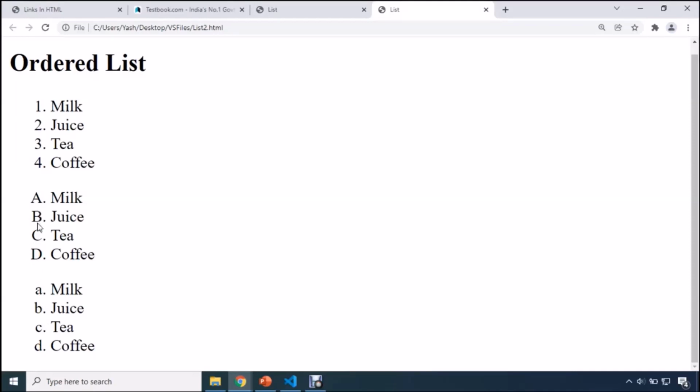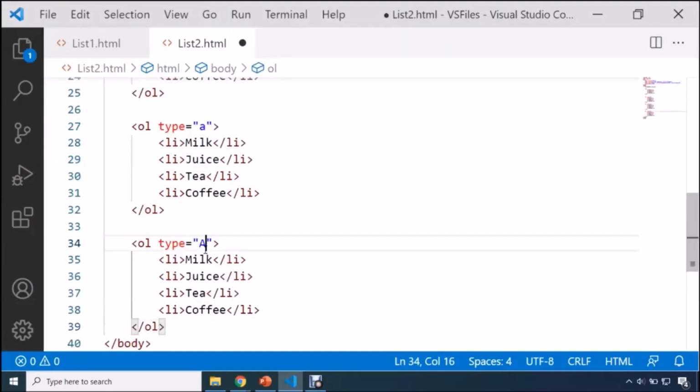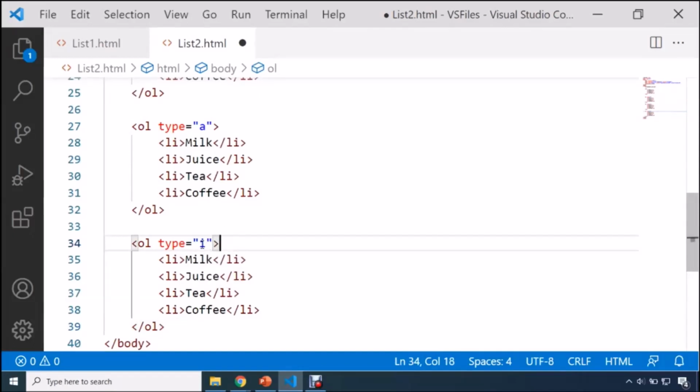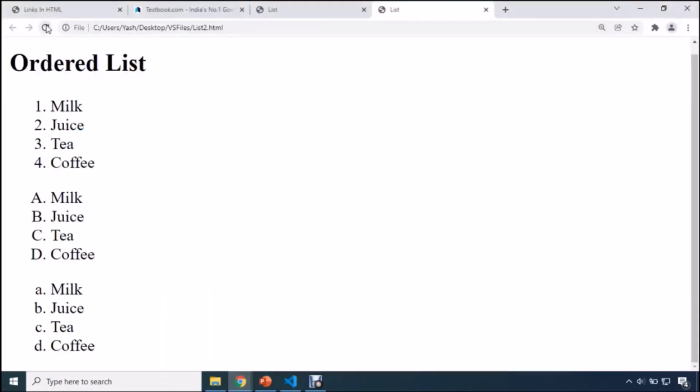And guys, not only can you use numerals or alphabets, in an ordered list we can use Roman numbers as well. How? I'll show it to you. Here, if I change the type to small i, it will start using Roman numbers in lower case. Let me save it.